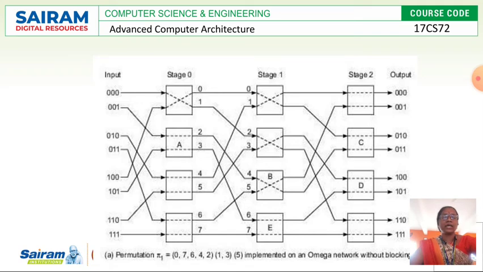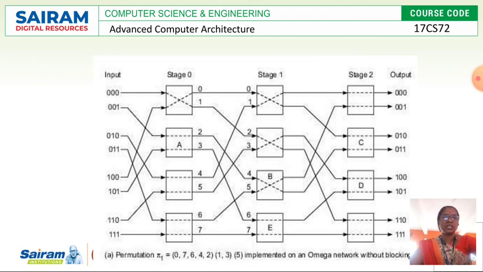Now consider 001 as an input. The input 001 wants to transfer its output to 011. The output is given on the right side, and the input on the left side. How is the connection made, and which switches are used?